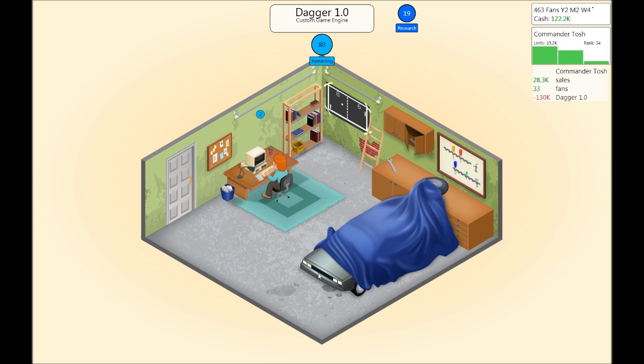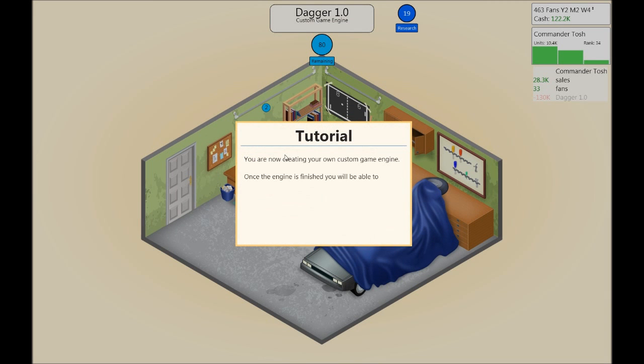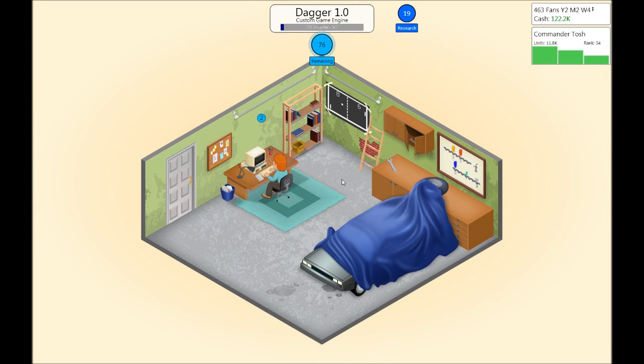Okay. And yes, once the engine is finished, you'll be able to use it when creating new games. So I just need to fill up this here, and in the meantime I do make some research points. And it's costing us a bunch of money because, well, we do make a little bit of profit every week.